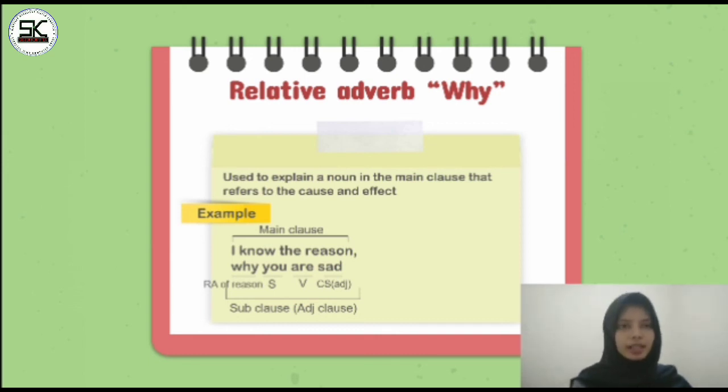So why is the relative adverb, you is subject, are is verb. So in this sentence, we know a reason will be explained by the subclause. The subclause is an adjective clause. So the meaning is the reason why you are sad.